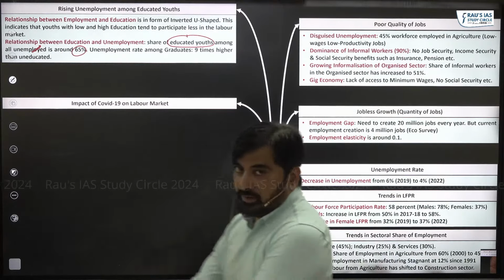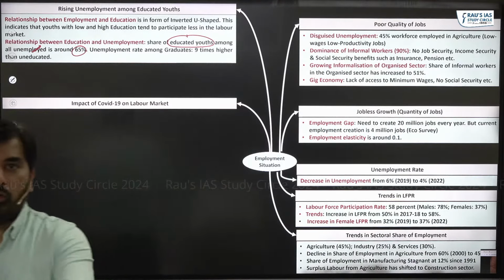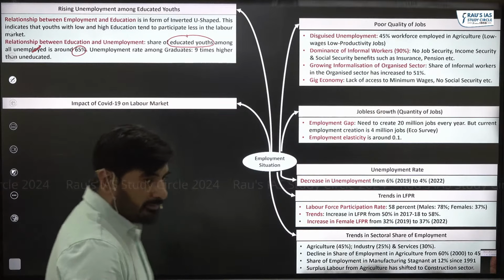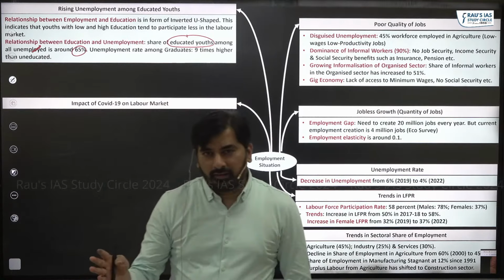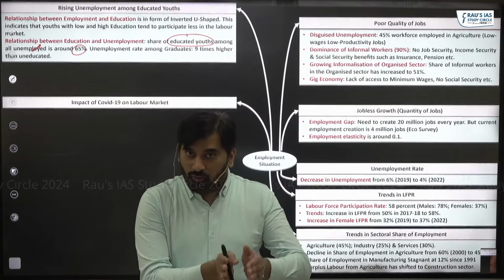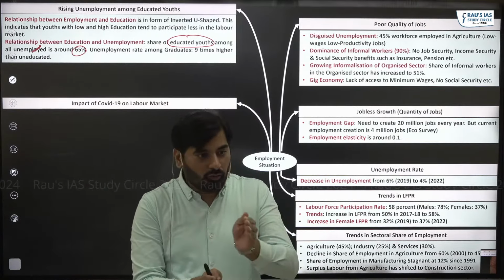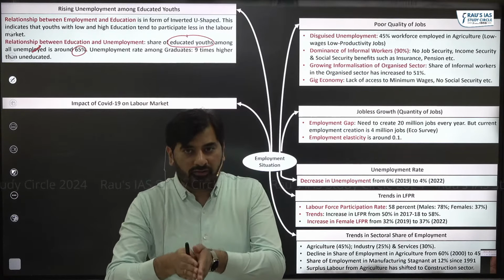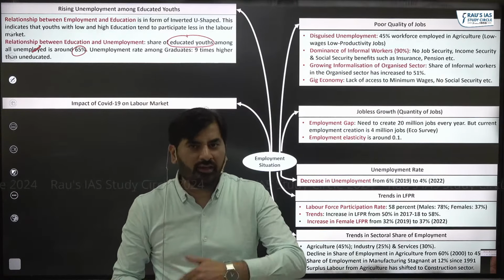Now coming to the last part, the impact of COVID-19 on the labor market. Let's understand this part. Like I said, COVID-19 was a major watershed, right? Whatever achievements or progress we had prior to COVID-19 have been lost because of COVID-19. In what way?